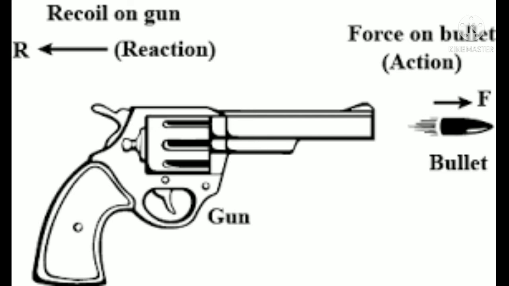Next we'll talk about the recoil of the gun. How does it happen? When you fire the gun, there will be a reaction. The action is that the bullet goes out with one force, and you get a backward reaction. Your hand will move, or your shoulder, if it is a big gun, your shoulder will move.